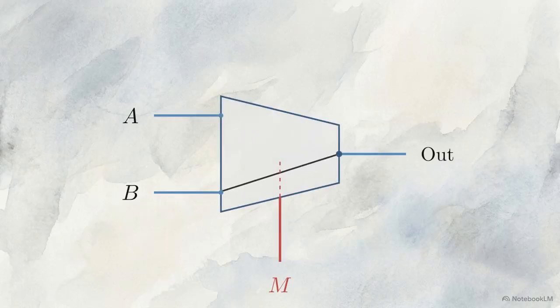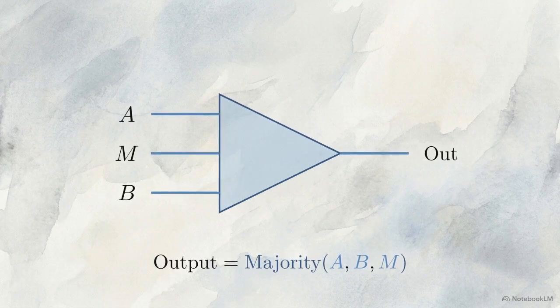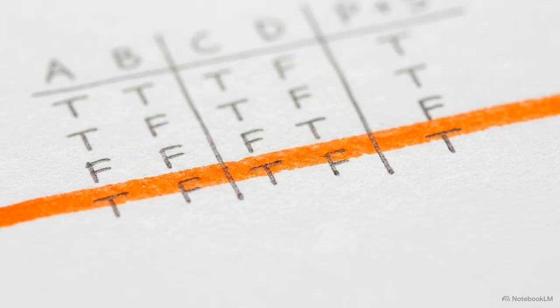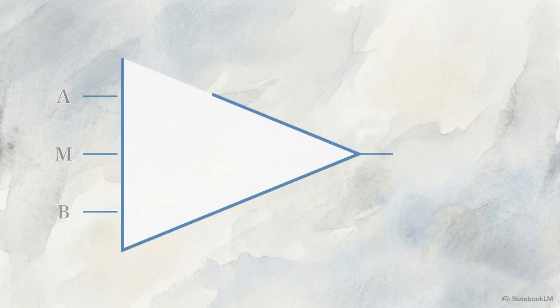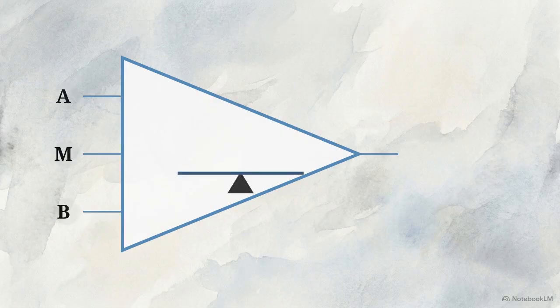Treating the Trigate as a multi-mode switch is an illusion. It masks a much simpler mathematical axiom operating underneath. The mode input does not select the operation. The entire truth table is actually governed by a single, unified rule. The Trigate is a single ternary majority function. M is a third co-equal vote on the scale.